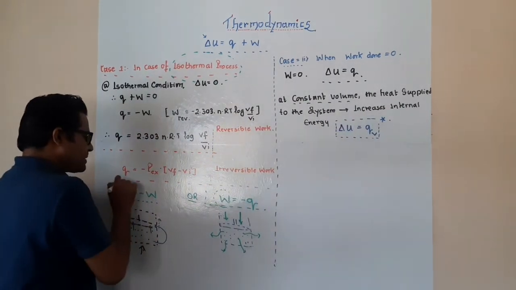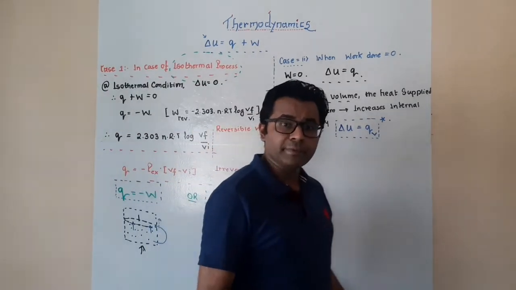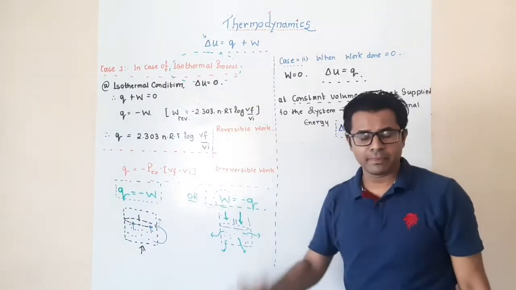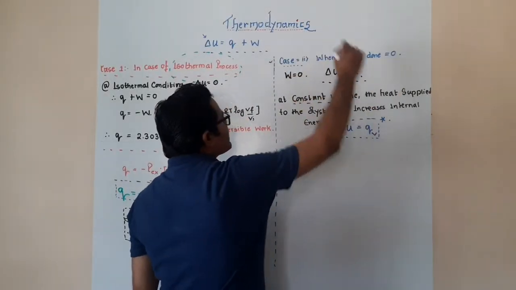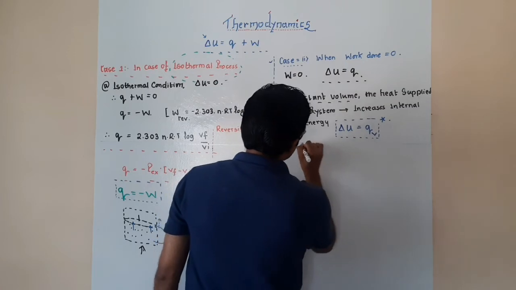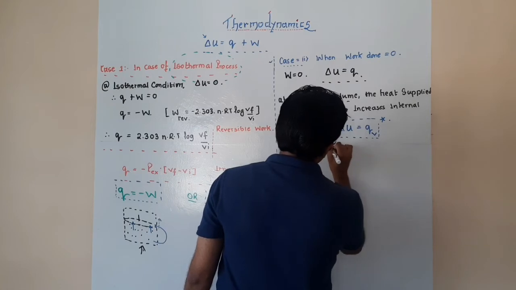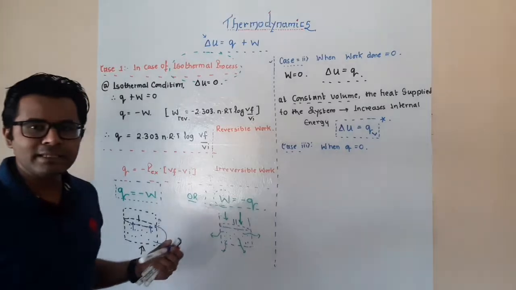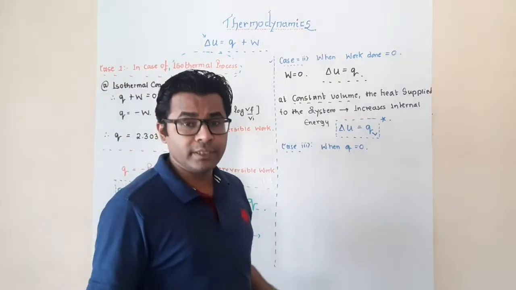So such kind of Q is equal to minus W, W is equal to minus Q, when it happens, how it happens. All these are logical points we have to remember. Okay, so now, going further. So this was our case number 2. Going forward with case number 3. Case number 3 is nothing more than when Q is equal to 0. That means you are not supplying the heat at all, or there is no exchange of heat.